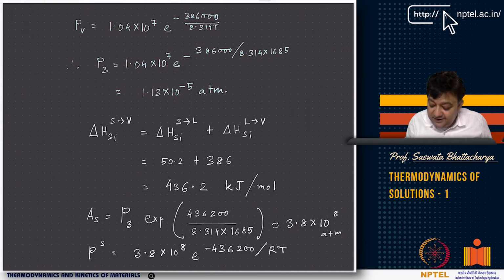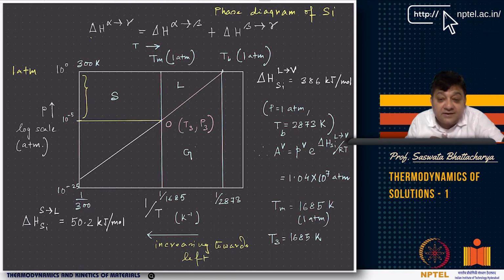So find out this pressure. You see whether you get a pressure corresponding to this value. You have T equal to 300 and you find out the pressure. This is how you can check that you are more or less correct with the assumption that Tm is in the log, because the variation in pressure is very, very minuscule, like 1 atmosphere versus 10 to the minus 5 atmosphere. For solid to vapor coexistence in silicon, the pressure has to be very, very small.